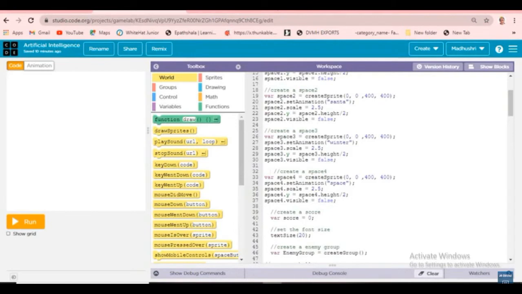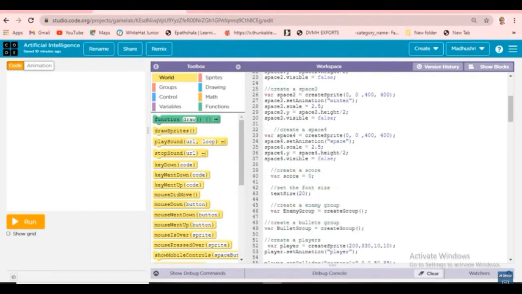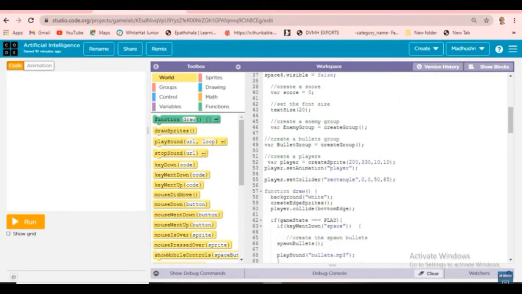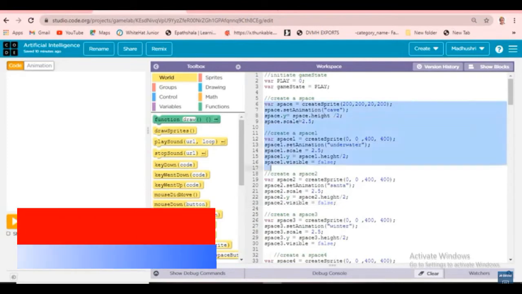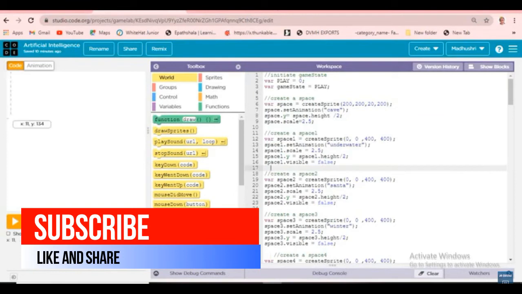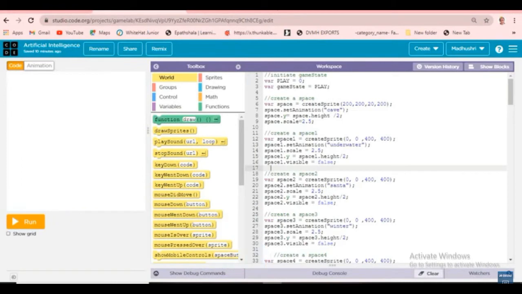Then they are creating a score. Then they are setting the font size for the score. Then they are creating an enemy group, then a bullets group, then a player, then spawning bullets like that. If we give the command, it will be very easy. I think everyone can understand these lines because this is very easy, and in first class or second class they teach about this also. It's very easy, so don't worry guys. Please listen to the classes. So this is Vital Junior coding projects. Okay, so create a space they're saying. So we are creating a space 1.